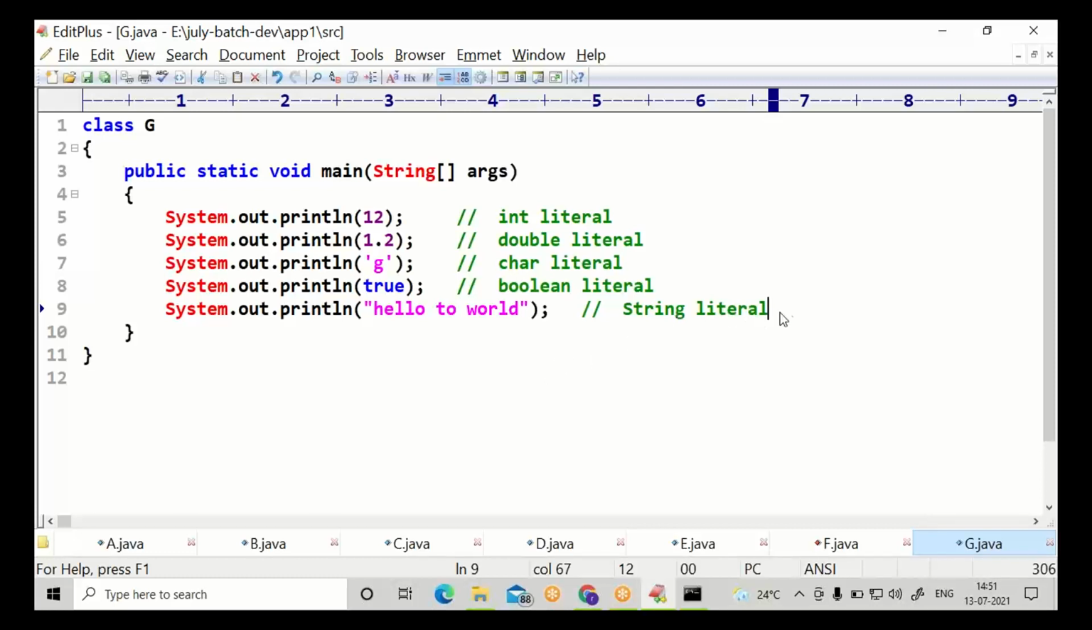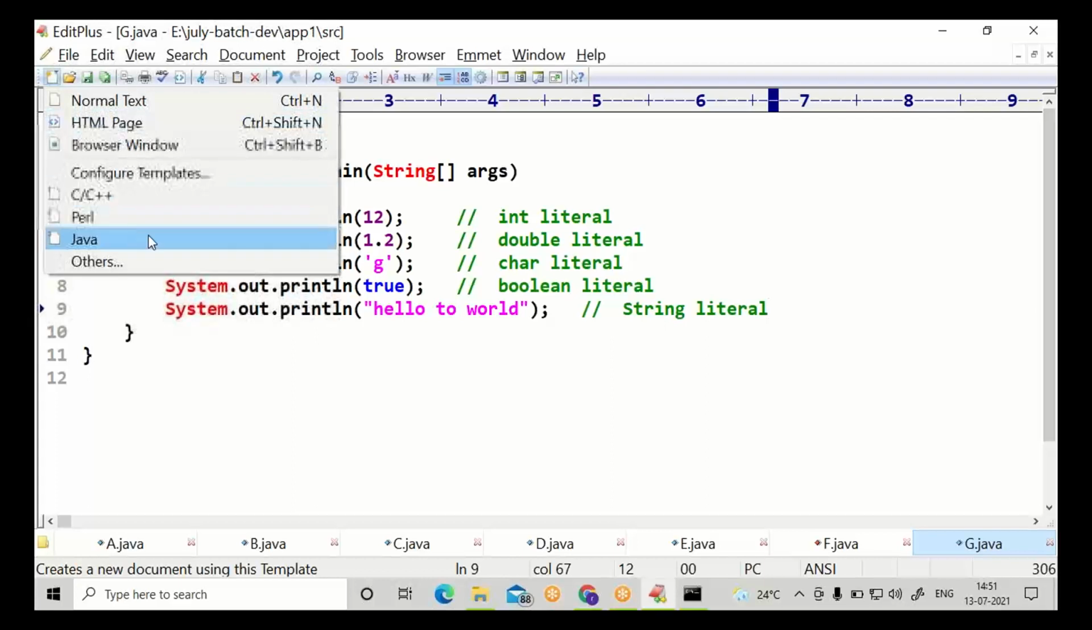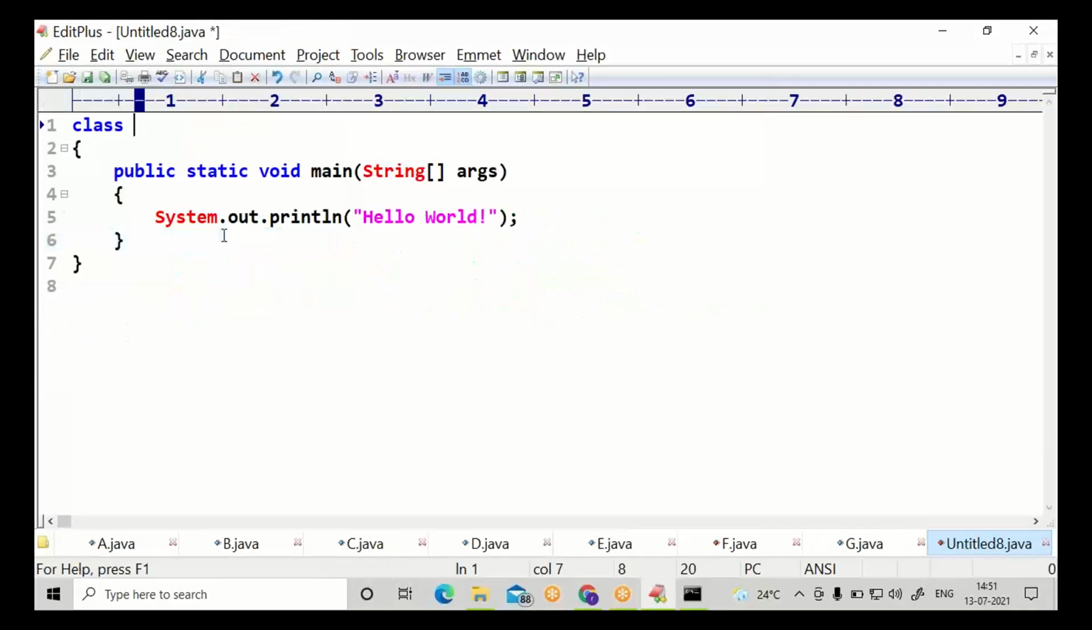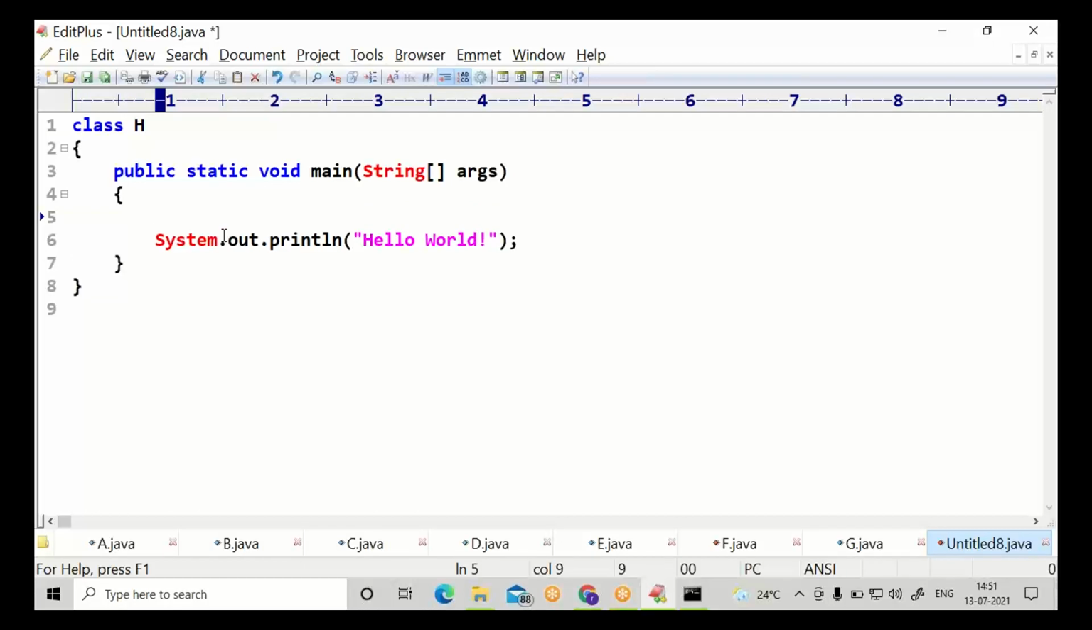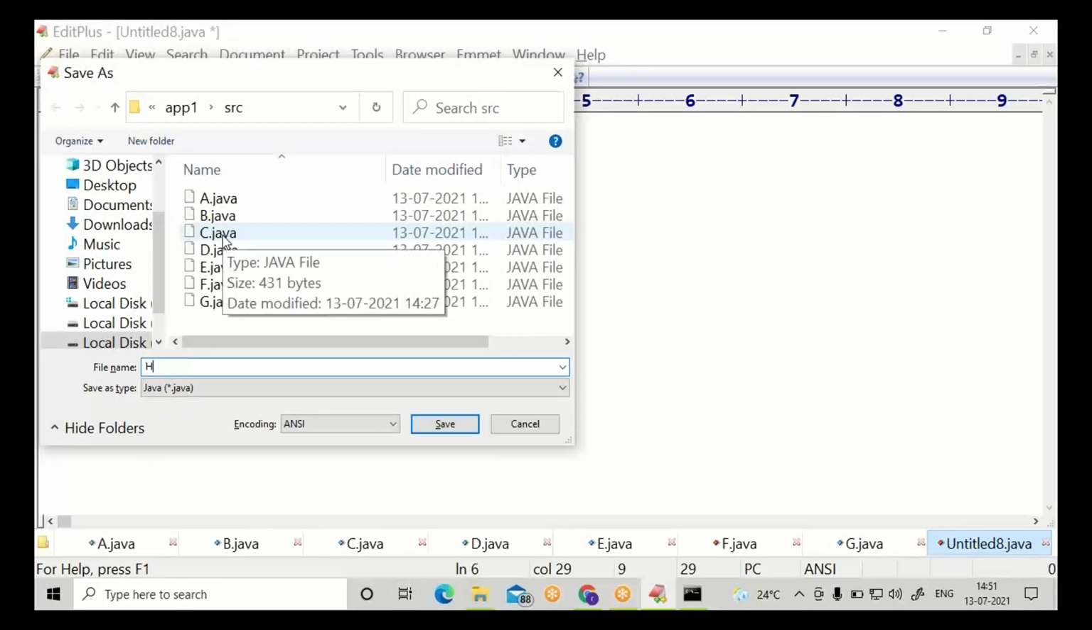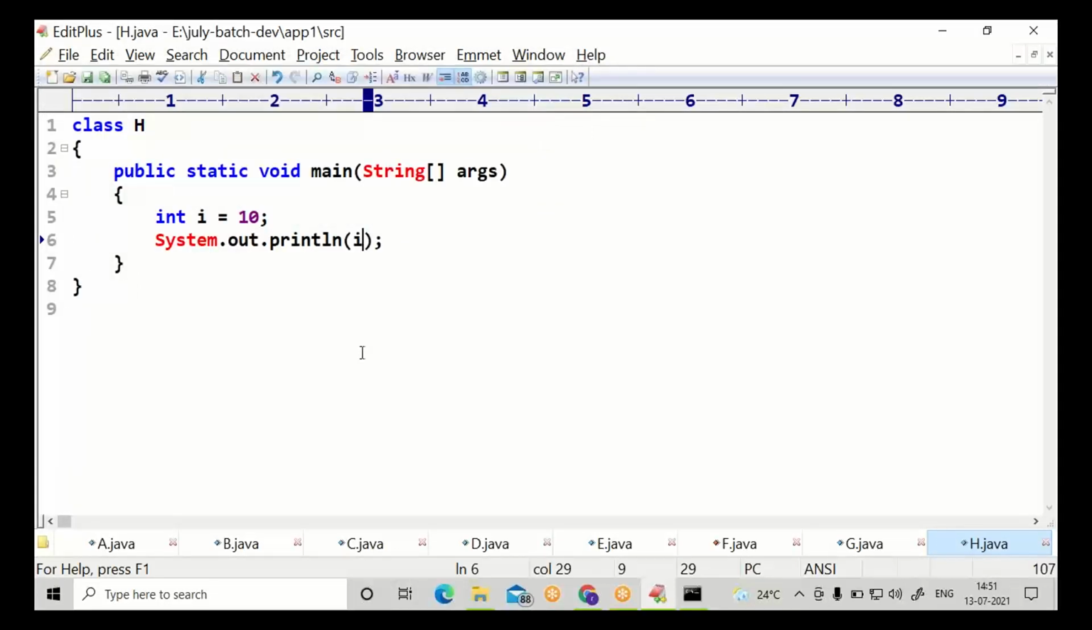Local variables, class name H. Everybody, int i is equal to 10. Then print the i value. Try saving as H. Compile and run.